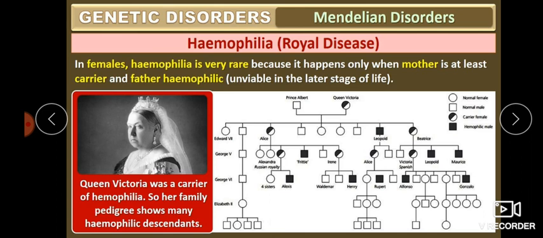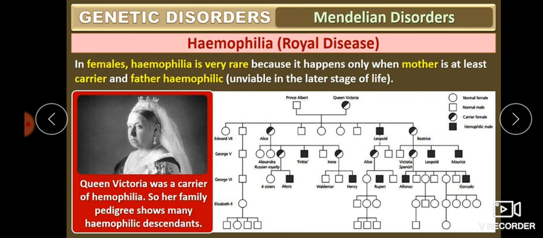Why? Because the mother has the ability to become a carrier, but a hemophilic father will not survive to a mature age. He may die before attaining puberty. Any small wound may cause non-stop bleeding and result in the death of that person. So he is not viable in the later stage of life. This is the pedigree analysis of Queen Victoria.